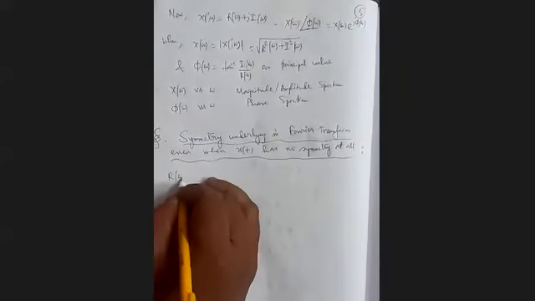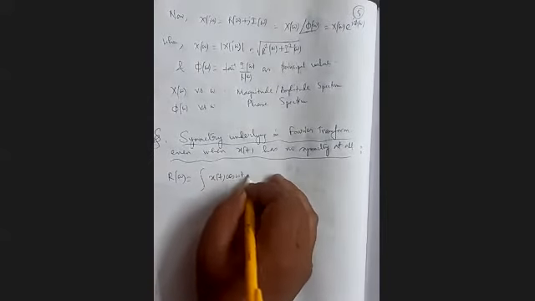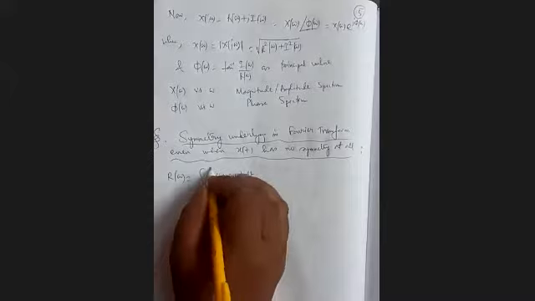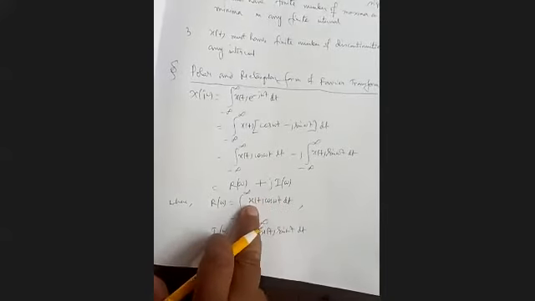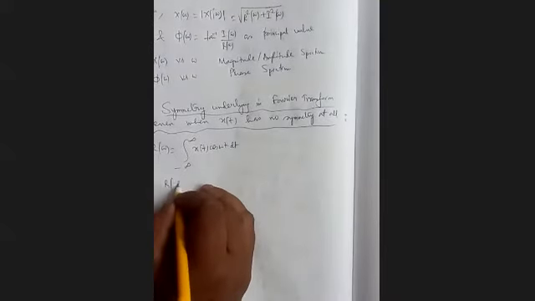Now we know R(omega) is the integral of x(t) cos omega t dt, and I(omega) is minus the integral of x(t) sin omega t dt. Therefore, what is R(minus omega)?